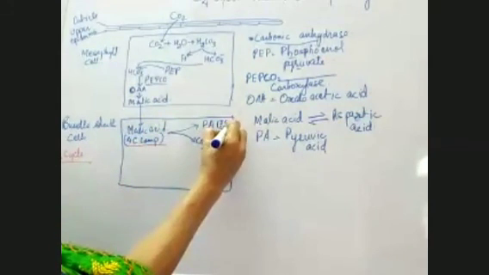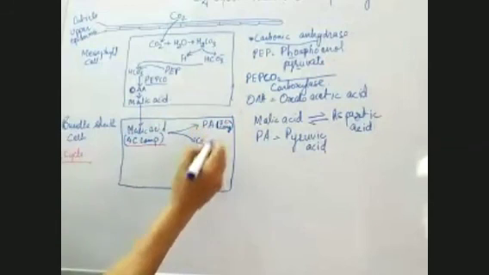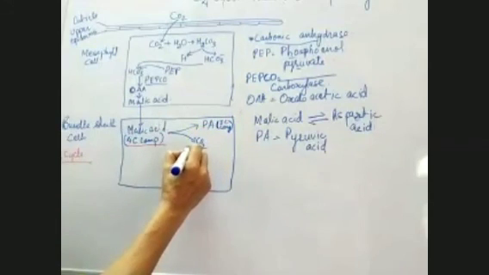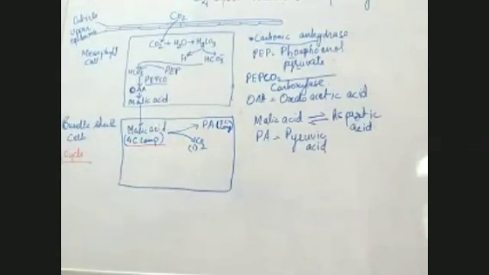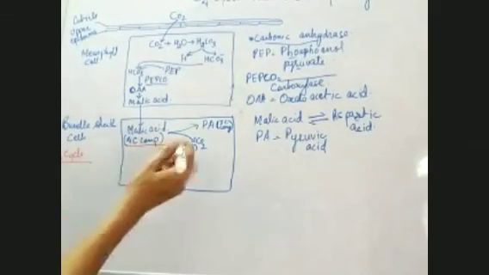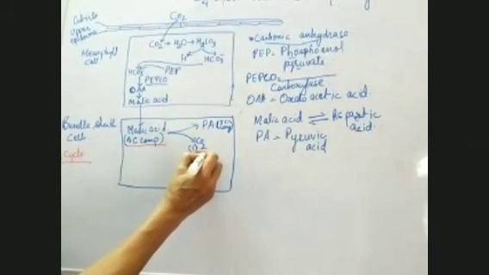So a 3-carbon compound is made, and 1 carbon is released. Now you see, carbon dioxide has been released here. This is very important. Carbon dioxide has been released in this bundle sheath cell.